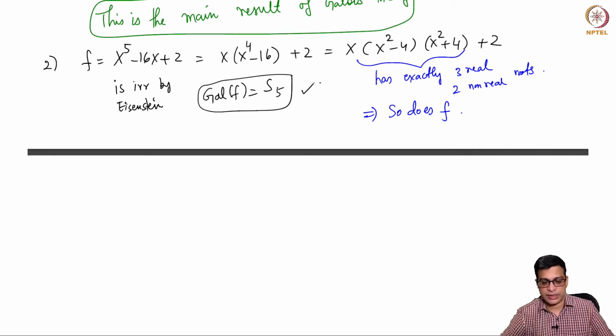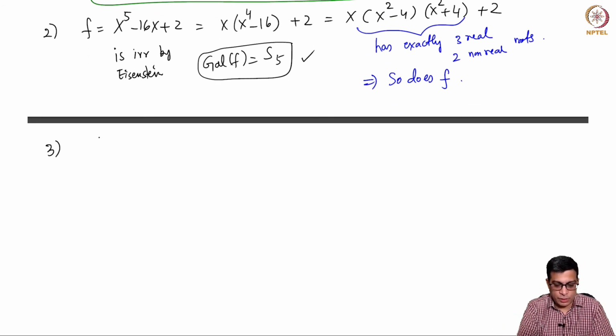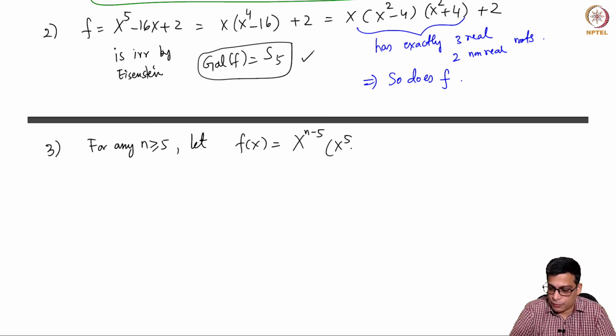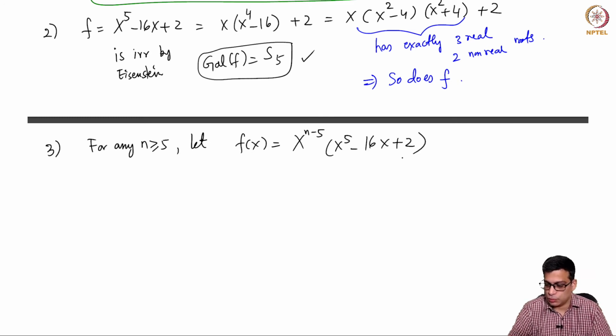You can in fact construct now, for any n, let f(x) be x to the power n minus 5 times, let us say, (x to the power 5 minus 6x plus 2). Okay.